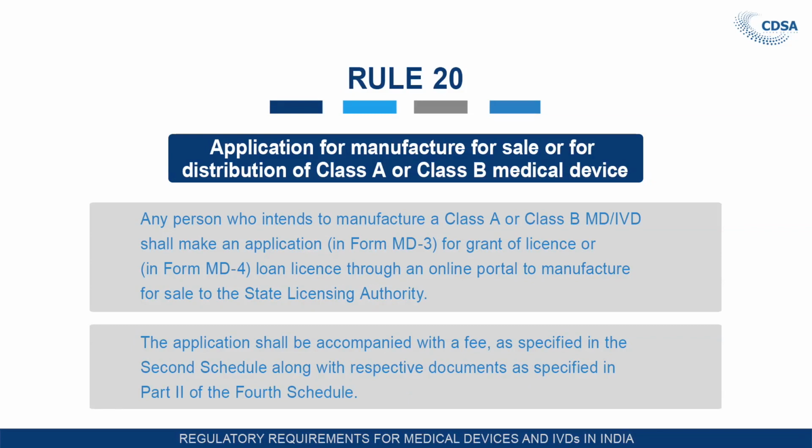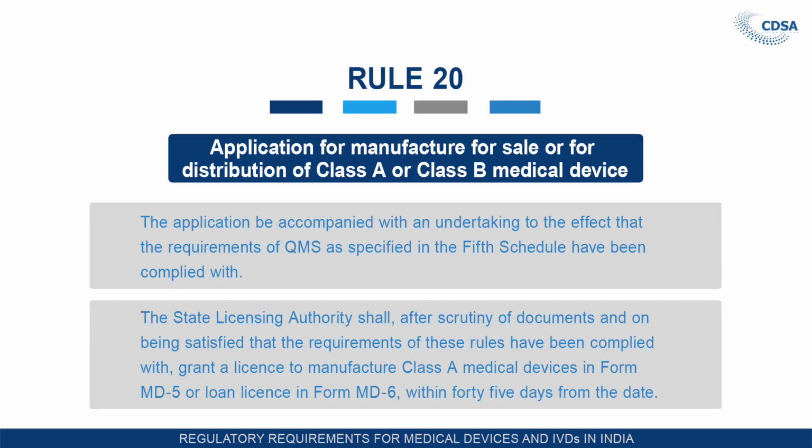As per the second schedule, the applicant has to submit the requisite fees and also the requisite technical document which is required to be submitted for grant of manufacturing license. Those details have been given in part 2 of the fourth schedule. The application shall be accompanied with an undertaking to the effect that the requirement of quality management system as specified in the fifth schedule have been complied with.